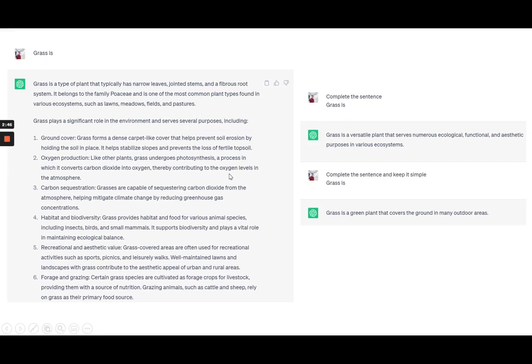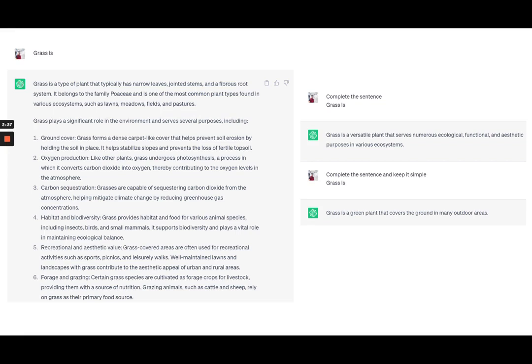Then I had to make it narrower. I wrote it like this: complete the sentence, grass is. The response that I got was, grass is a versatile plant that serves numerous ecological, functional, and aesthetic purposes in various ecosystems.